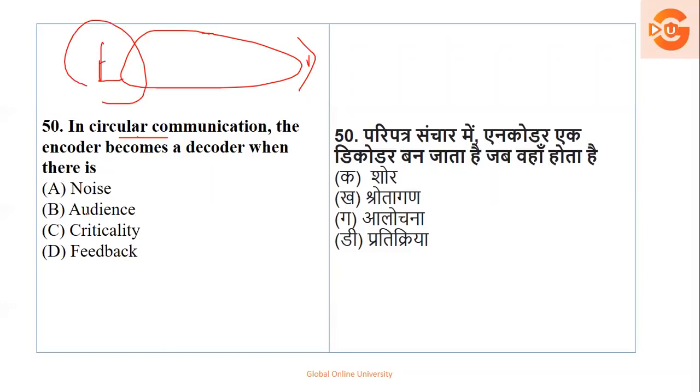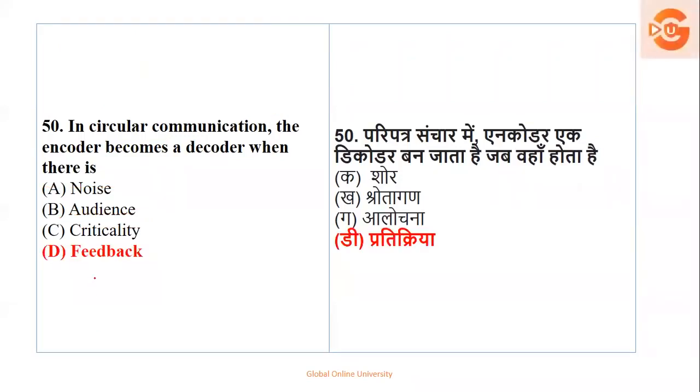When there is a noise, when there is an audience, when there is criticality, when there is a feedback. Obviously noise, audience, criticality होगा नहीं. Encoder decoder कब बन जाएंगे? जब decoder will give the feedback to them. So encoder becomes what? A decoder. So the right option is option number D, that is feedback.